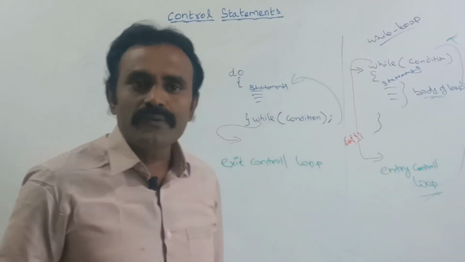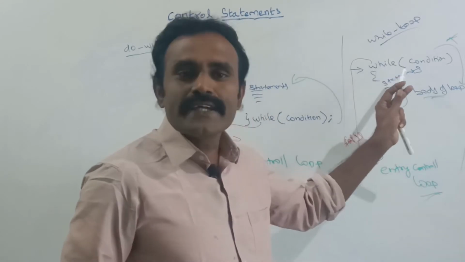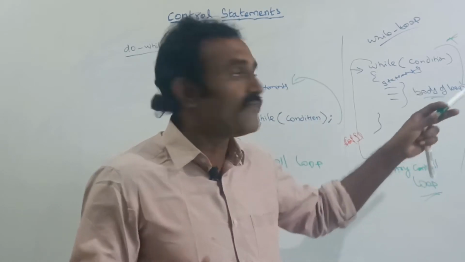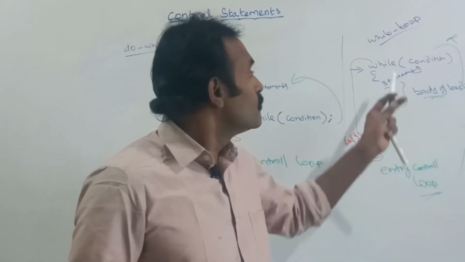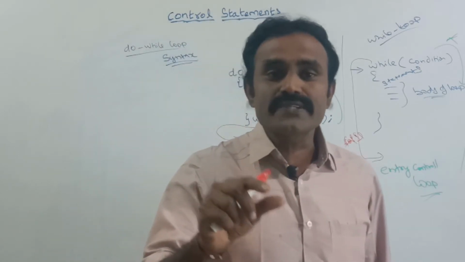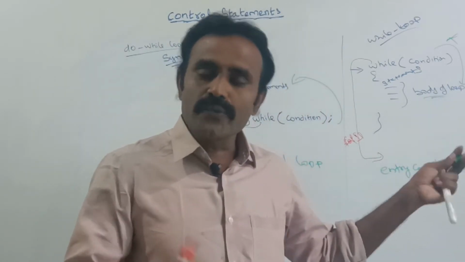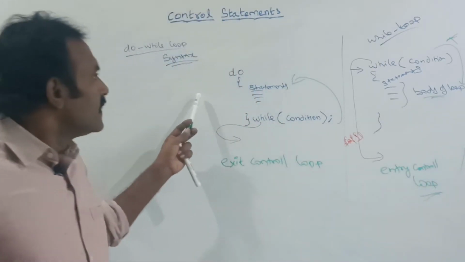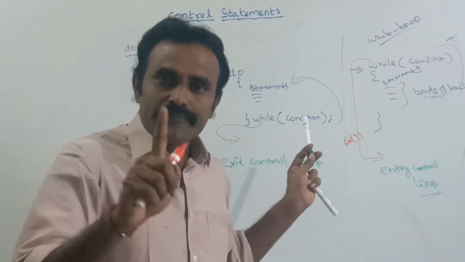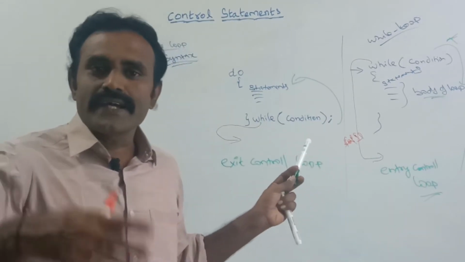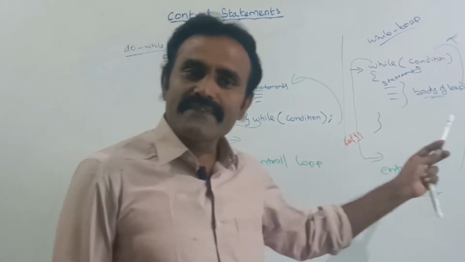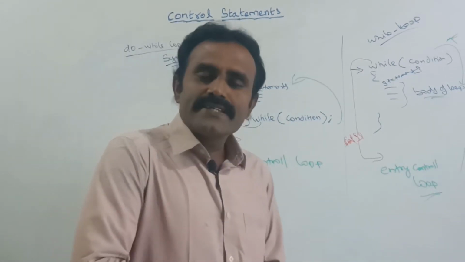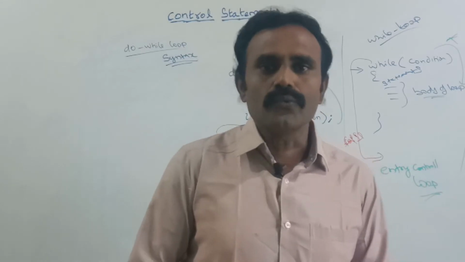But in while loop, at the starting point itself we are checking. Suppose if the condition is false at the very first time itself, it will come outside of the loop. So here the minimum execution is 0, and up to a maximum of n times we can repeat the loop. But in do while, the minimum is one time, and the maximum is up to n times we can repeat the iteration. This is the difference between the while and the do while loop. Now let us see some examples in do while loop.